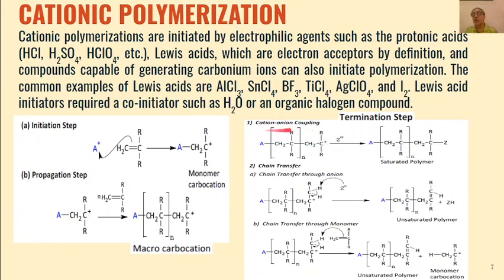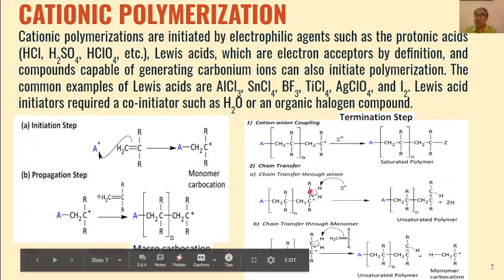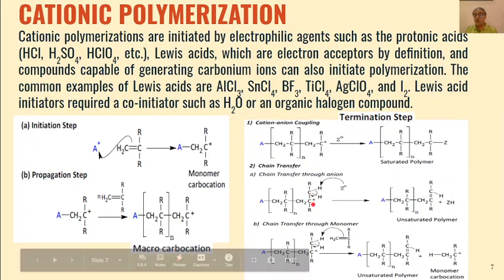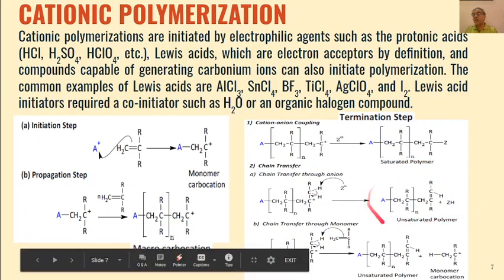So this can be cation-anion coupling. Then there can be a chain transfer also, and chain transfer can take place either through the anion. So this anion will abstract one proton from the carbon adjacent to the one having the positive charge, and this bond will be shifted to this place to form a carbon-carbon double bond, and we will get an unsaturated polymer by this process, but this will